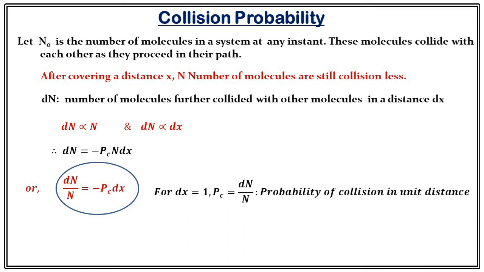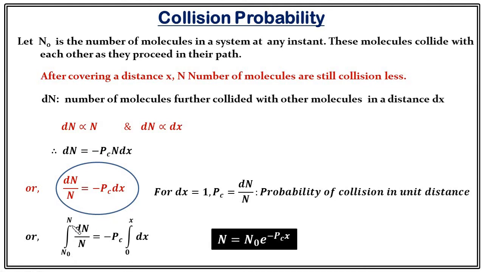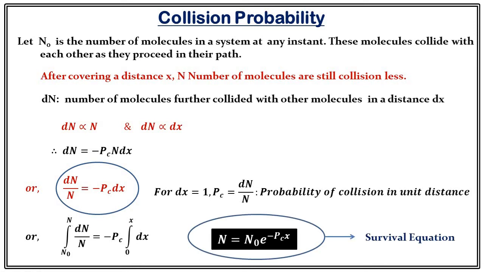Just solve this equation, integrate it with proper limits. We know the limit: when x was 0, n was n0, and when x was x, n was n. So just substitute these limits, solve it, and you will get n equals n0 e to the power minus Pc x. This relation is called the survival equation. Why? Because this equation gives us the number of surviving molecules. After traveling a distance x, n molecules are still collisionless. That's why this equation is called the survival equation.